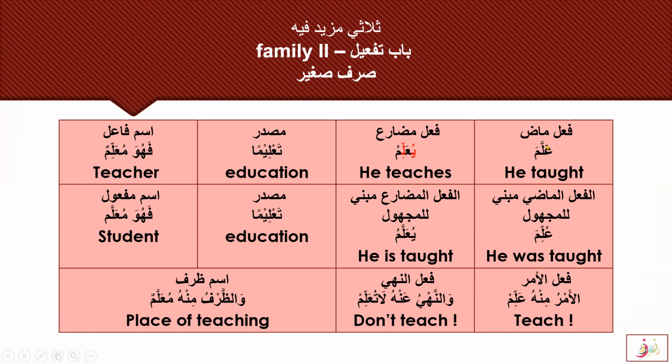It is different from the fi'l madi allama; this is majhul, and this is ma'lum. Fi'l mudari mabni lil-majhul: yu'allamu, it has the fatha, and it has the kasra in the fi'l mudari ma'lum. Masdar is ta'liman, the same. Ism maf'ul: fahuwa mu'allamun. Al-amru minhu allim means teach, and wa nahyu anhu la tu'allim means don't teach, and wa zarfu minhu mu'allamun, place of teaching.